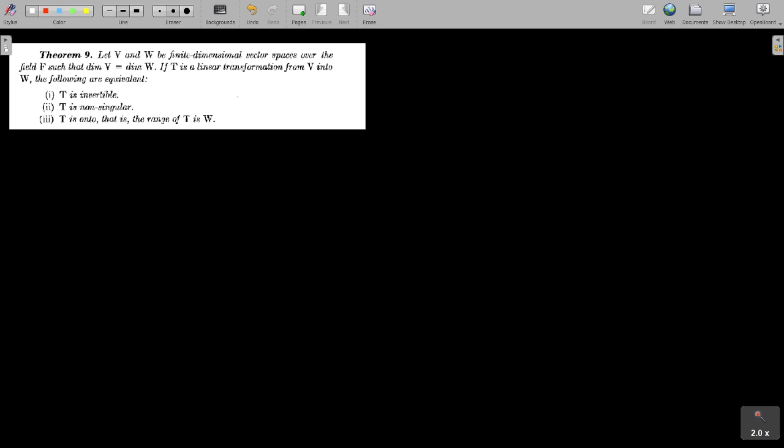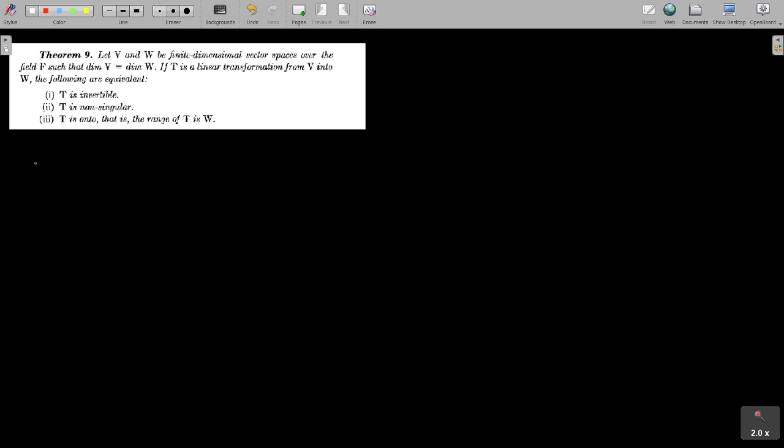T is a linear transformation from V into W. Then T is invertible if and only if T is non-singular, if and only if T is onto. So in order to prove T is invertible, you need to verify one of these statements. Either T is non-singular, that is 1-1, or T is onto. So it is enough to prove that, and vice versa.